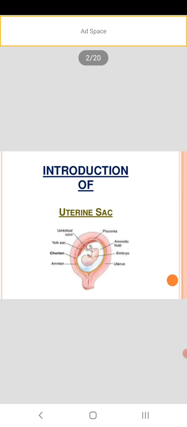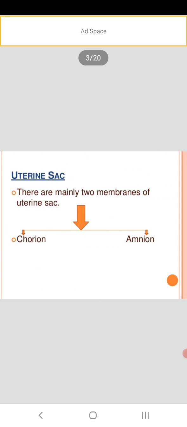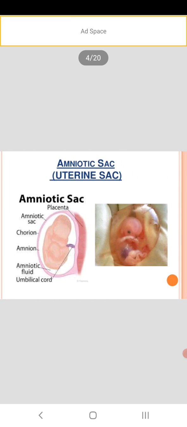Uterine sac. You see, the uterus has fluid inside, that is the fluid. In the uterine sac, you can see the yolk sac, placenta, amniotic fluid, embryo, then chorion. There are mainly two membranes of the uterine sac, that is the chorion and amnion. Then the amniotic sac is full of amniotic fluid, and inside that the fetus is lying.